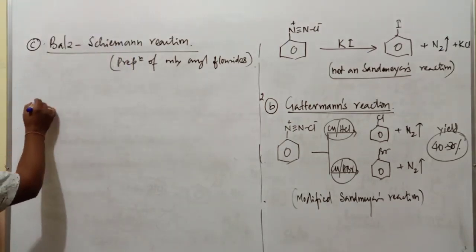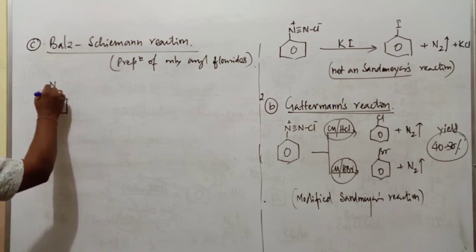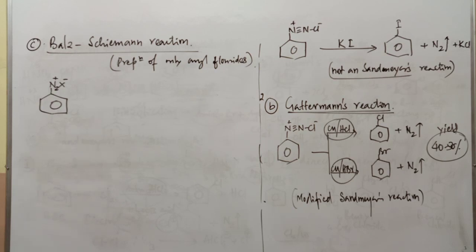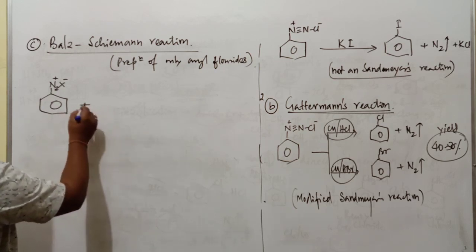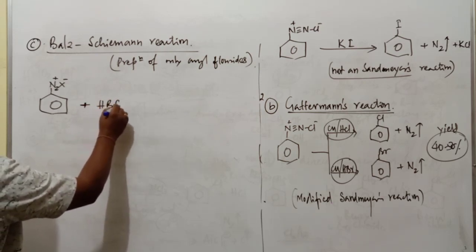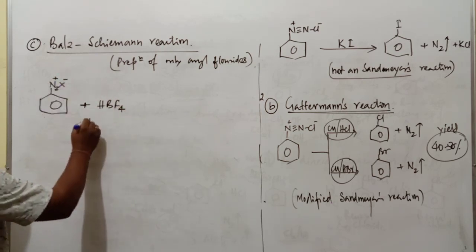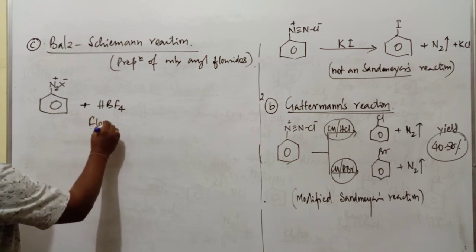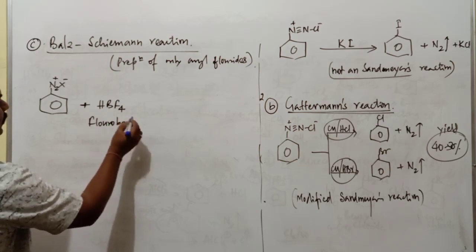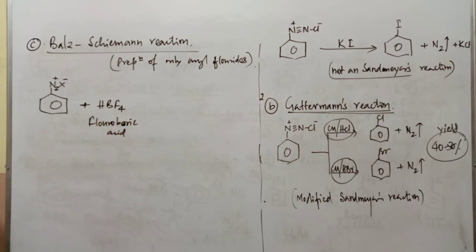What is this Balz-Schiemann reaction? Just to concentrate, this is the compound ArN2X. I'll mention here ArN2X. When this compound is treated with HBF4. What is the name of HBF4? It is fluoroboric acid. It is called fluoroboric acid, HBF4.